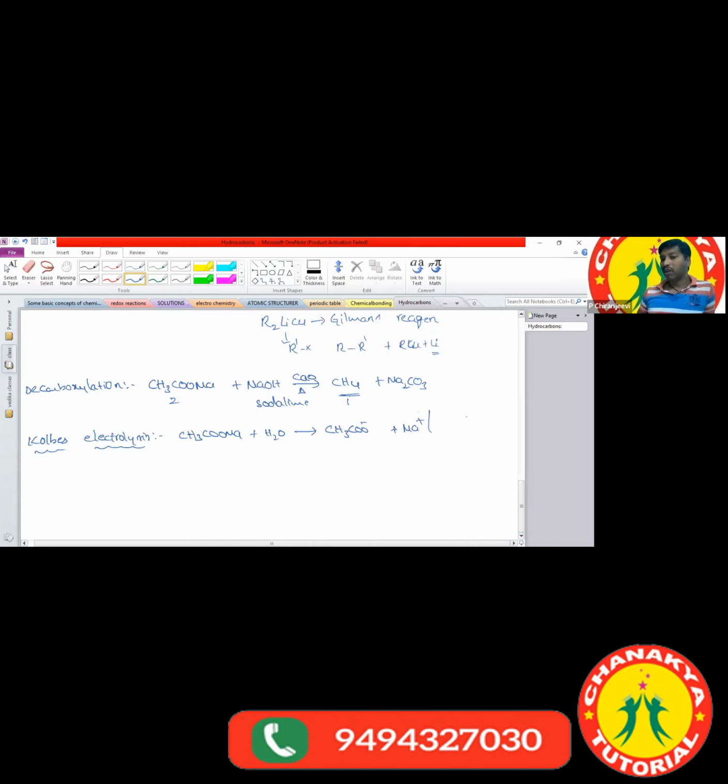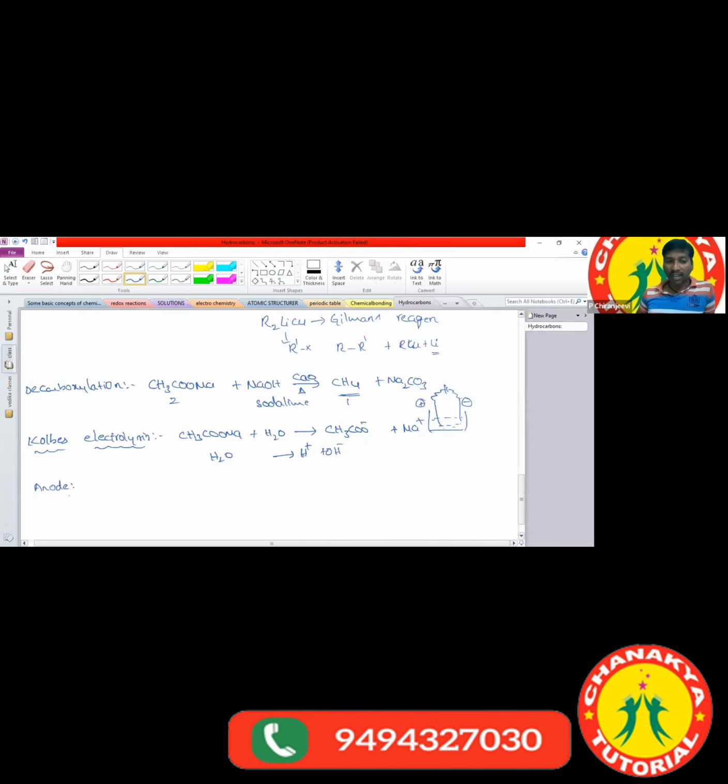In the electrolysis process, we take 2 electrodes. One is called the cathode, which has a negative charge. The other is the anode, which has a positive charge. These 2 electrodes are connected to a battery by passing the electric current. Oppositely charged ions move towards the oppositely charged electrode. At the same time, water also ionizes and forms H plus and OH minus ions.